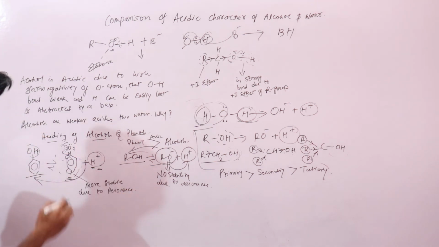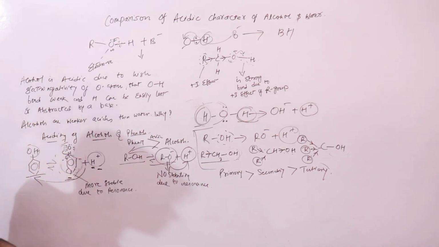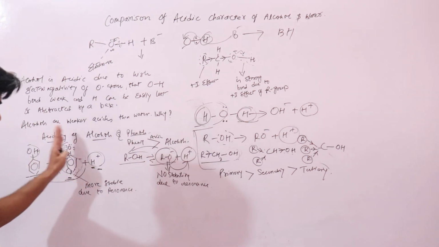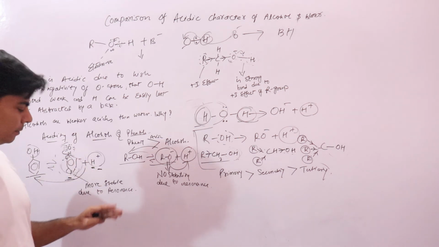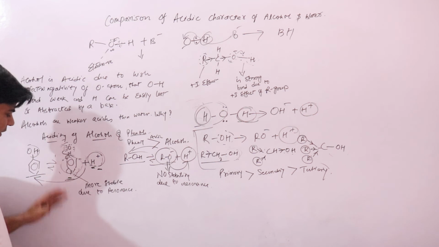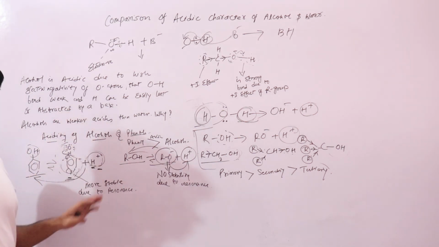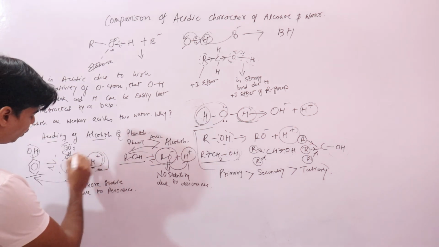Because one of the lone pairs of electrons enters into resonance, or starts moving into this benzene ring, it adds to the stability of this phenoxide ion. So this is more stable, and phenol exists as phenoxide ion and hydrogen ions in solution. That is why it is more acidic.